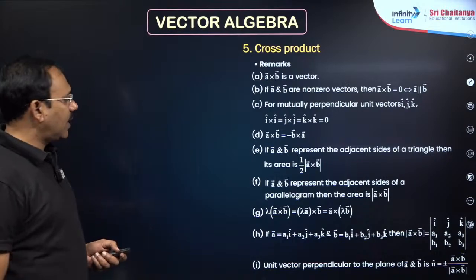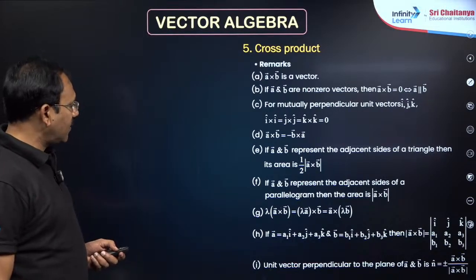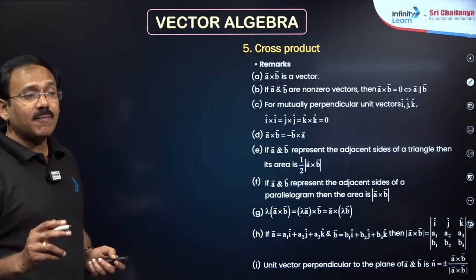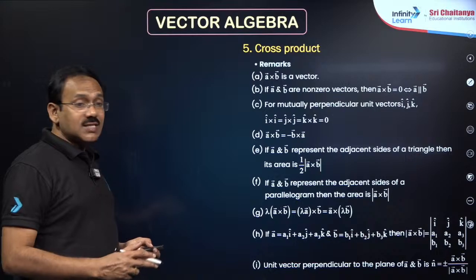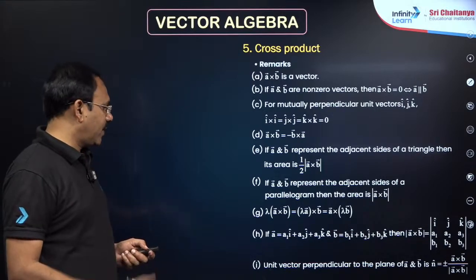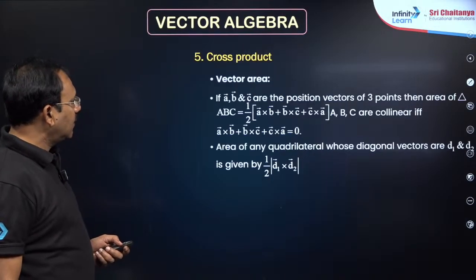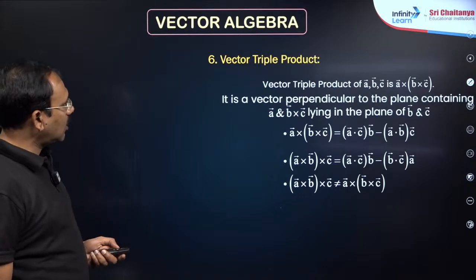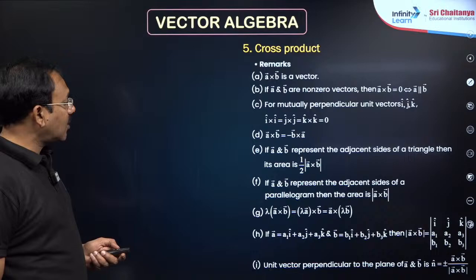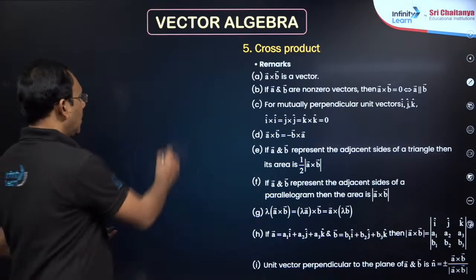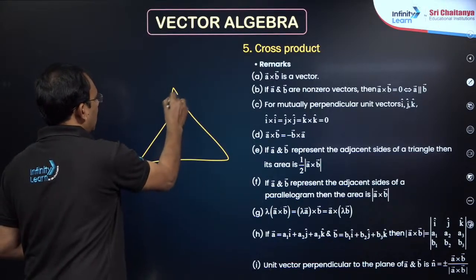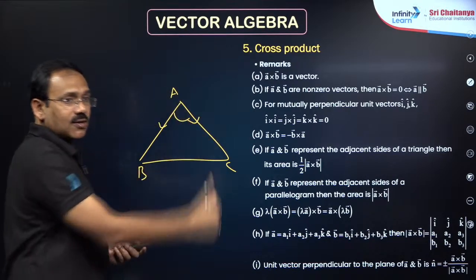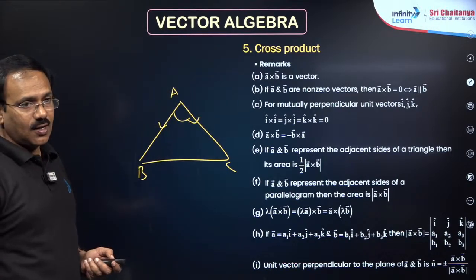Okay, so A cross B is there. So my dear friends, you must know how to find A cross B, B cross A. If you want a vector perpendicular to A bar and B bar, you just consider A cross B, my dear friends. The next, most important thing here is the dot product and the box product ABC. Vector area of a triangle: suppose triangle ABC, vector area is half AB bar cross AC bar. AB bar cross AC bar will give you the vector area.